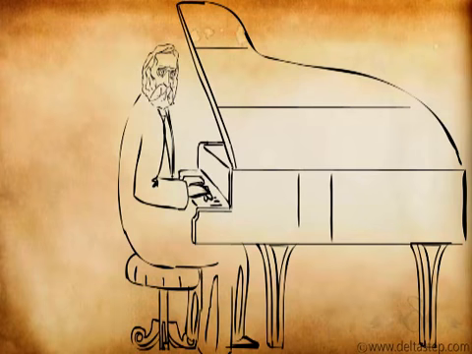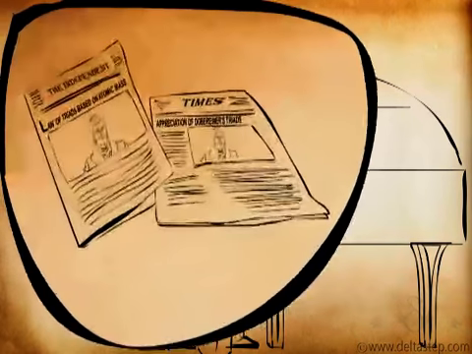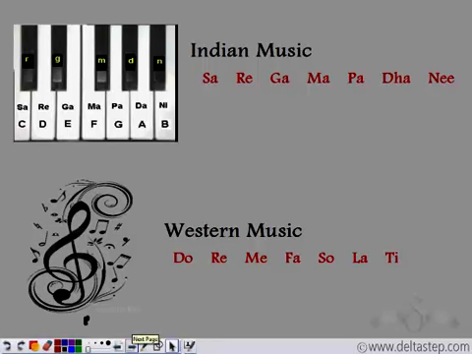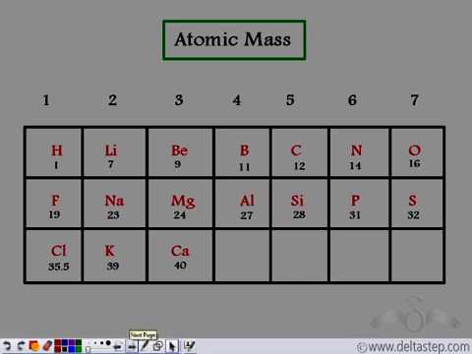At the same time, he had in his mind Dobereiner's work on triads. Like in Indian music, the notes sa, re, ga, ma, pa, dha, ni repeat after the seventh note. It's again sa, re, ga, ma, pa, dha, ni. Similarly, in Western music, the notes repeat after the seventh note. So when Newlands arranged the elements in increasing order of atomic mass, he observed that after the seventh element, the properties of the elements start repeating.